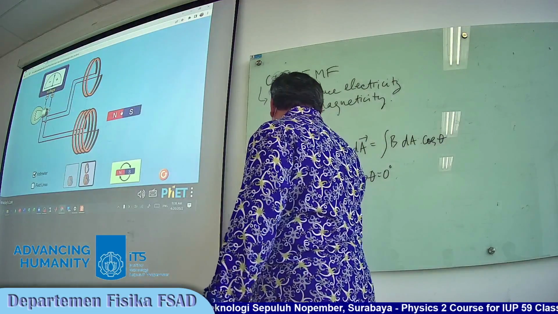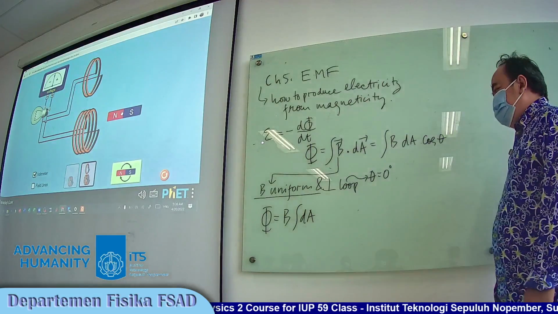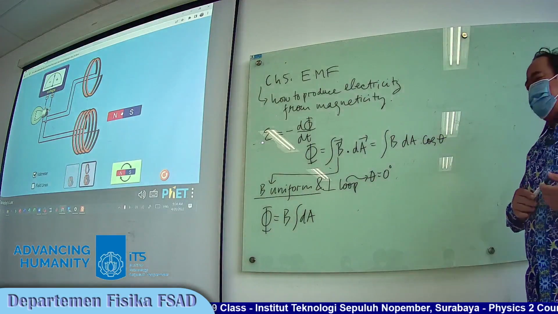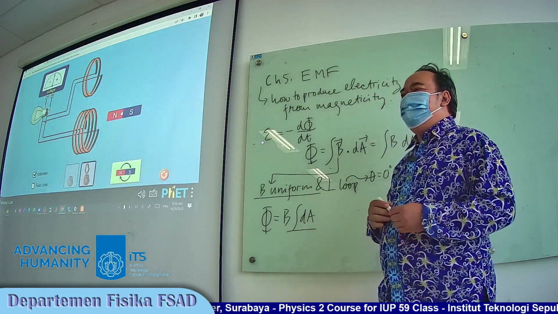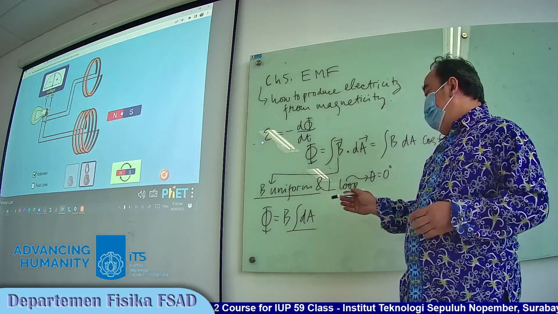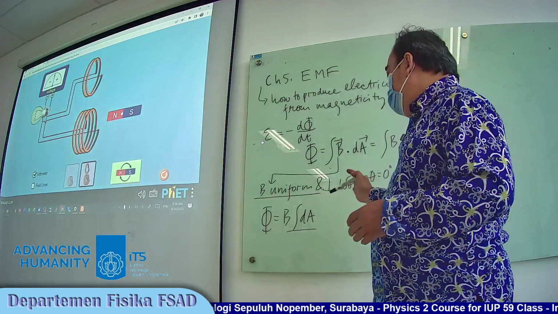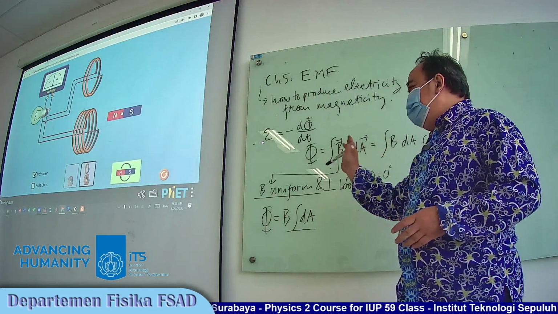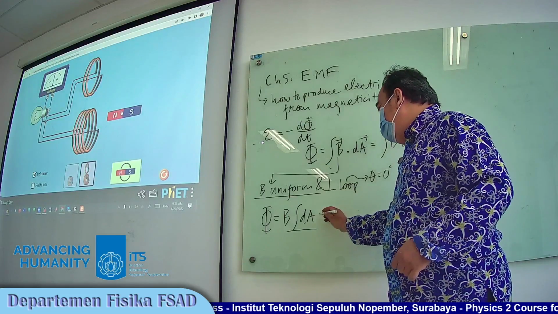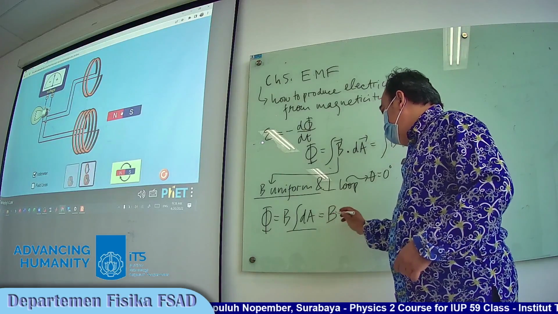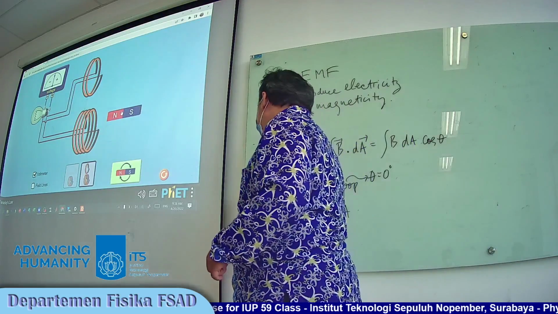Flux equals B times the integration of dA. And this is very easy to solve. What is the integration of dA? A. Integration of dA is A itself. It means we calculate the total of dA, which is the area itself. So we can say flux is BA. This is for the special case.